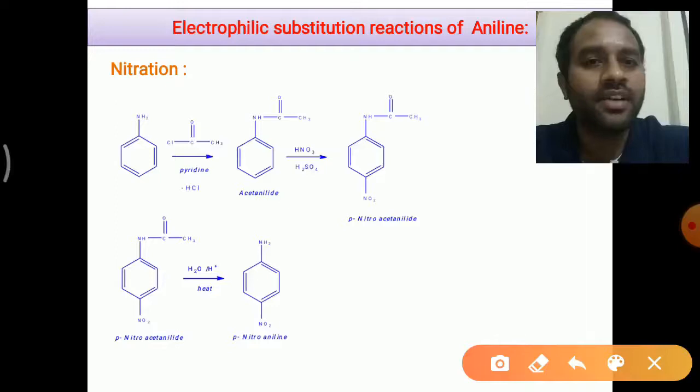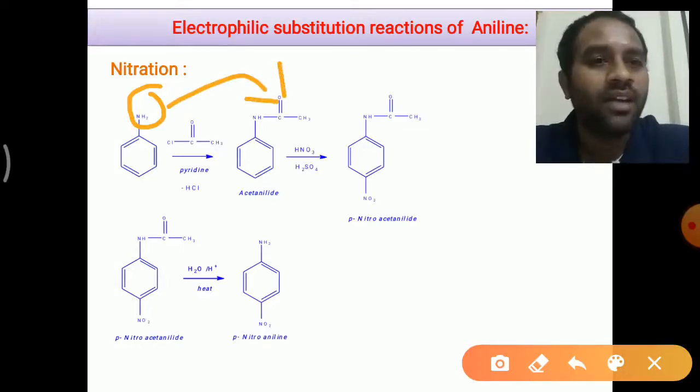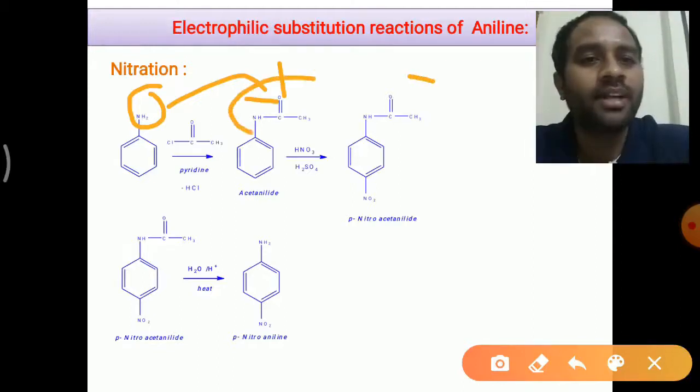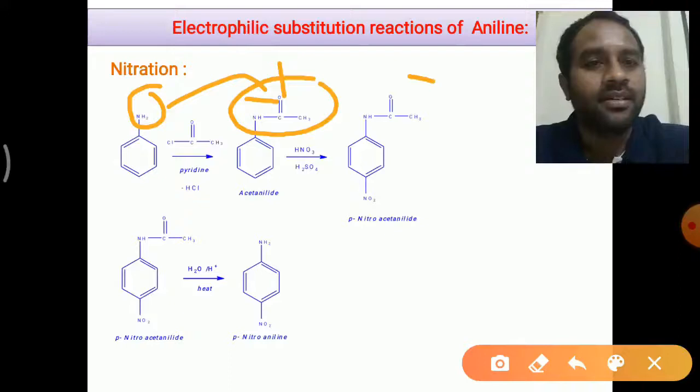You can see here, first we are converting this strongly ring activating NH2 group into a moderately ring activating amide group. Now this amide group is less sensitive towards the acid medium. That means there is no protonation of the NH2 group here. Now this is an ortho-para directing group.